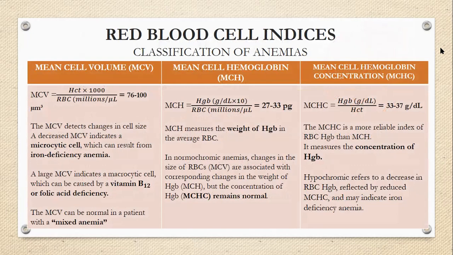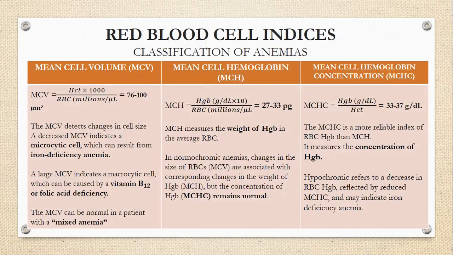Next, we'll talk about, as we said, classification of the disease can be done. Red blood cell indices help us to classify anemias. First of all, there is the mean cell volume. This is the formula, and this is the normal range, 76 to 100 microcubic meter. It detects the change in cell size.